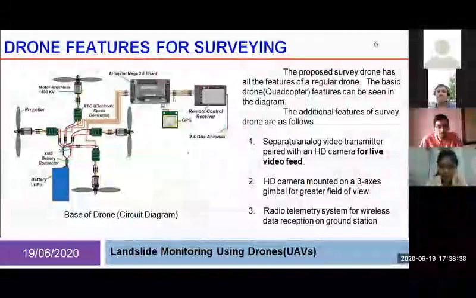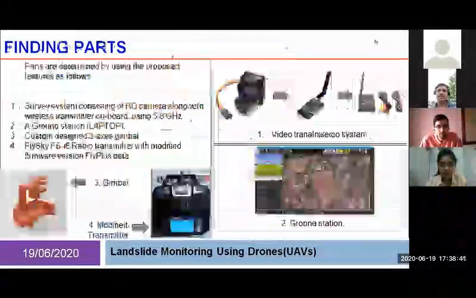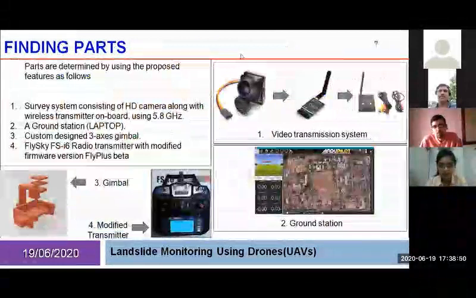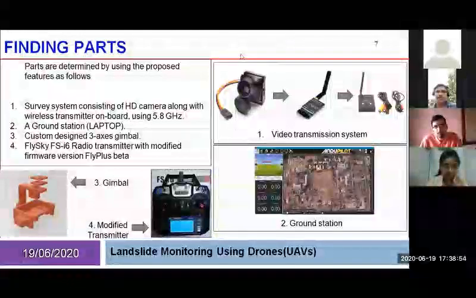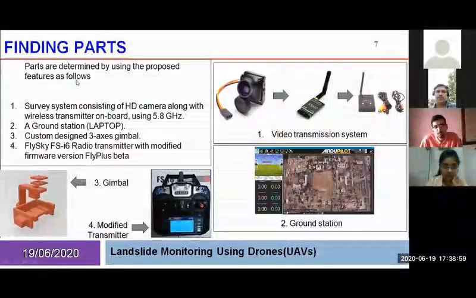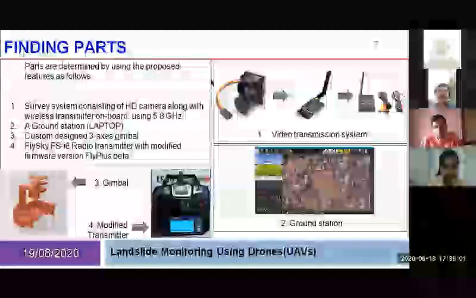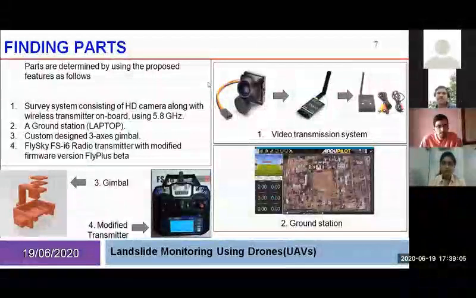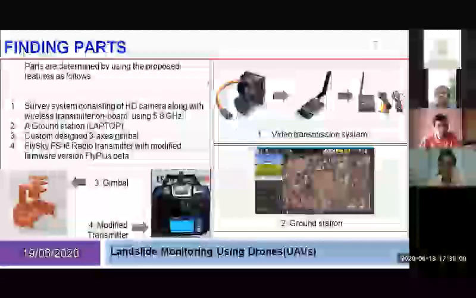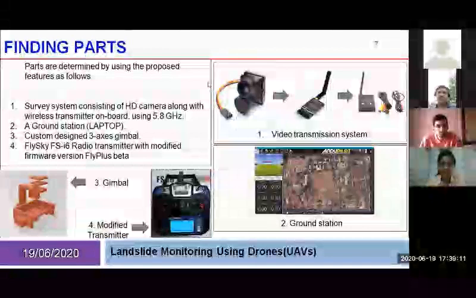So we decided on these features, which were the survey system, telemetry, and the gimbal. So we started looking for parts for the proposed systems. So these are the parts that we came up with. In the first figure, you can see the survey system.